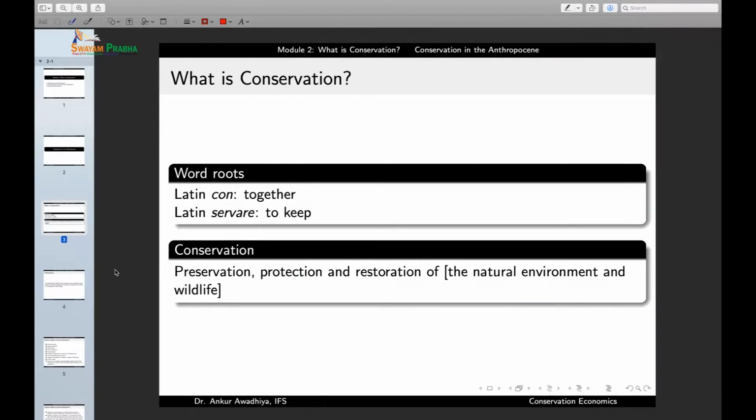Conservation in the context of wildlife and natural resources means the preservation, protection, and restoration of the natural environment and wildlife. So there are three components of conservation: preservation, protection, and restoration. And we do the conservation of the natural environment or natural resources and wildlife.